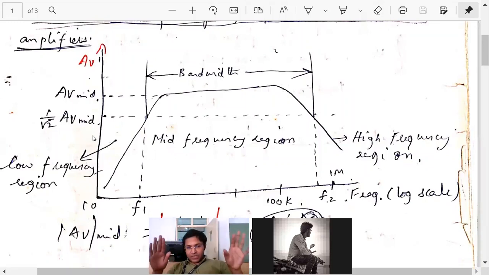It could be voltage gain or current gain, because power is proportional to V square or I square, or V is proportional to root P, and current I is proportional to root P. So whether you are finding voltage gain or current gain, if the question says find the cutoff frequencies, you find the point where the gain becomes 1 by root 2 times the maximum gain.